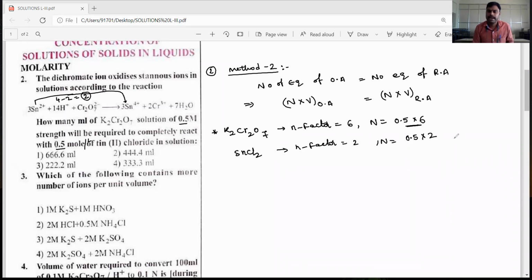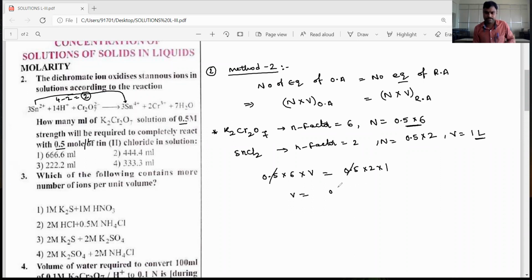Okay, dear students, and volume we already know, we only have to take the volume in liters. Number of equivalents means the volume in liters, number of milliequivalents means volume in ml. So the volume in liters, 1 liter of solution we need to take. Now the normality 0.5 into 6 into volume of potassium dichromate is equal to 0.5 into 2 into 1. So the V is equal to 0.5, 0.5 will cancel.